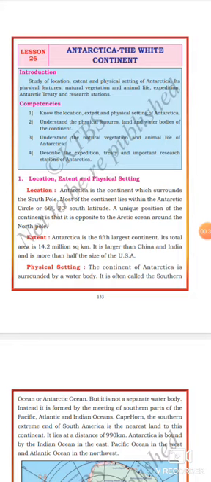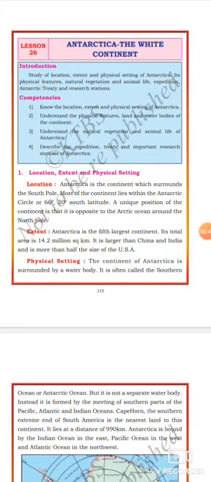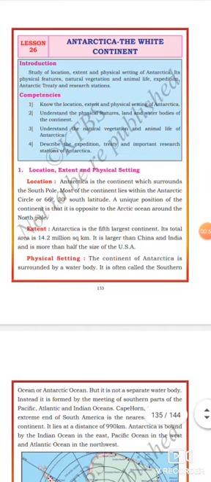Location, extent, and physical setting. Location. Antarctica is a continent which surrounds the South Pole. Most of the continent lies within the Antarctic Circle, at 66 degrees 30 minutes South. A unique position of the continent is that it is opposite to the Arctic Ocean around the North Pole.